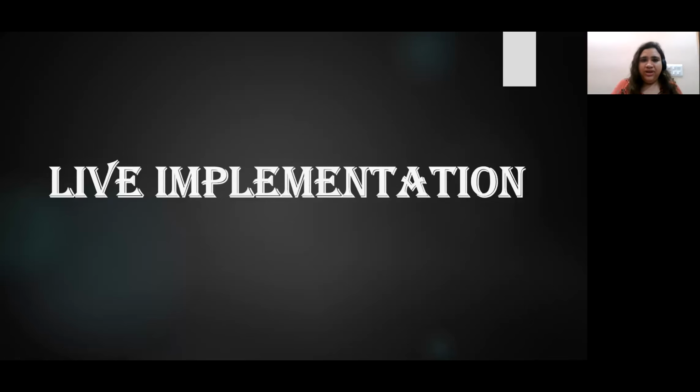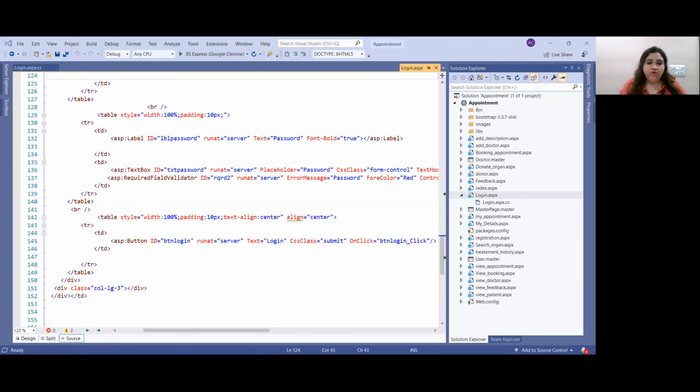Now let's begin with the live implementation of the project. We have built our project using the Microsoft Visual Studio IDE. All the pages that have been created in our project can be seen in the Solution Explorer on the right side.